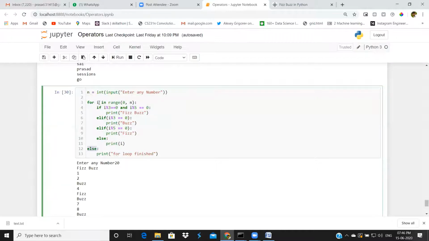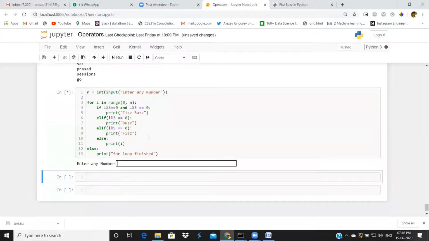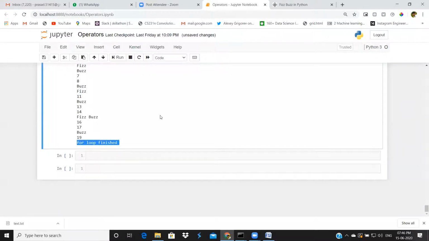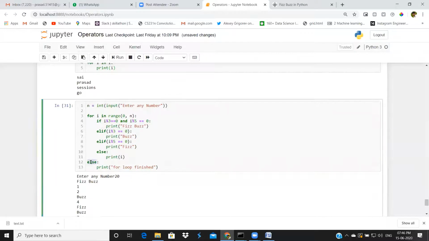We can use else with if, and we can use else with for as well. In other languages, this is not possible. In Python, we have this option. For suppose I will give 20 here. Yeah, for loop finished. This else part will be executed after completing the for loop.